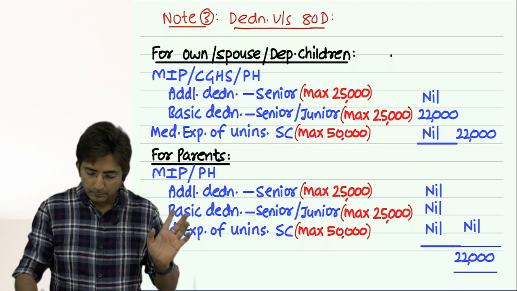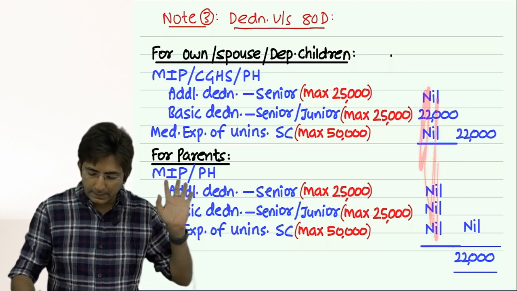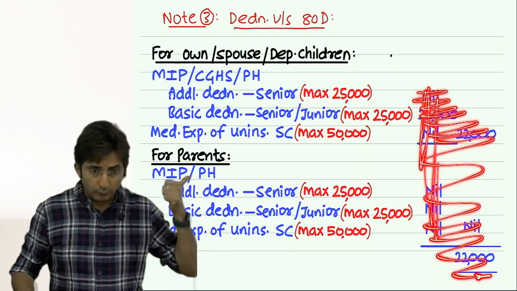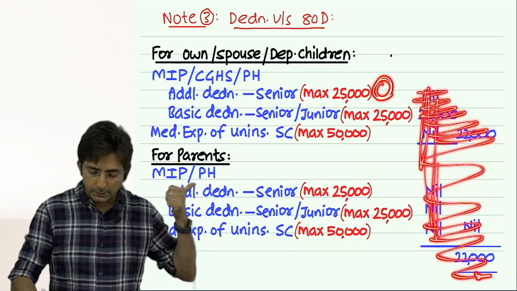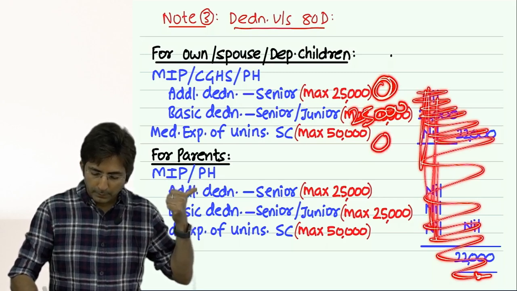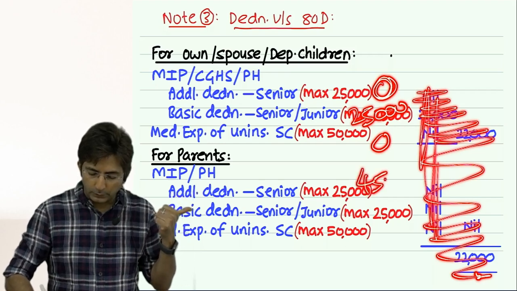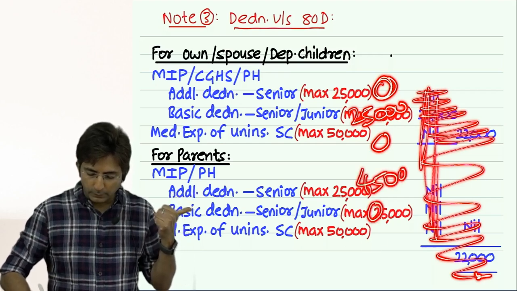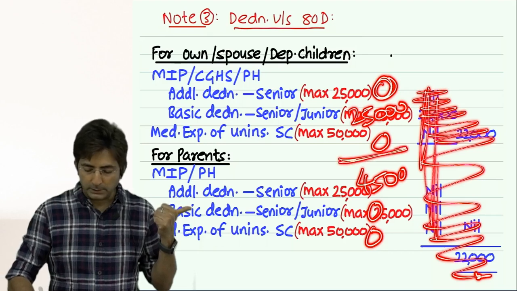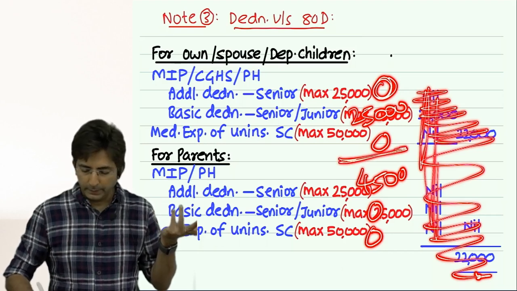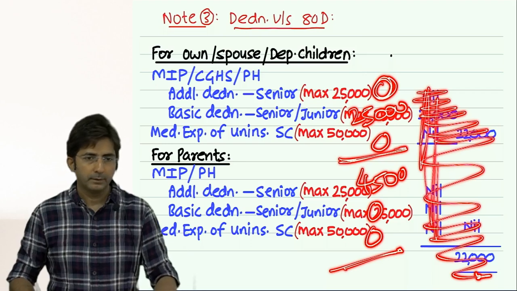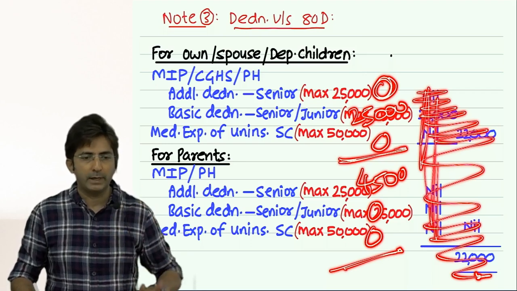Don't look at these amounts; these are amounts of some other question. I am just cancelling this. So tell me, fill up these amounts. Here additional deduction 0. Here 25,000. This is 0. And for parents additional deduction 4,500. This is 0. This is 0. And this should be maximum 50, it is 25 only. And here it is 4,500. So total I can take 29,500. This is 80D 29,500.